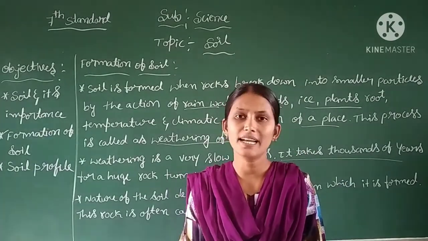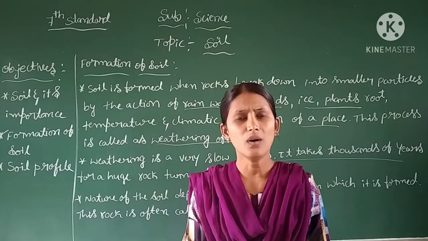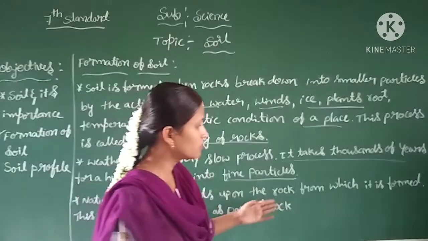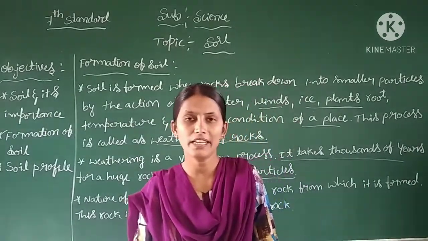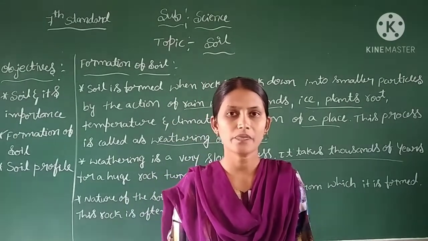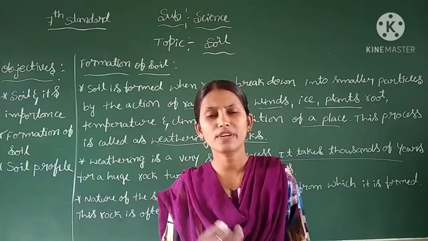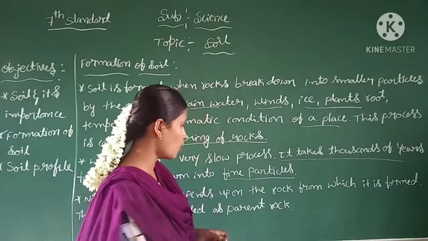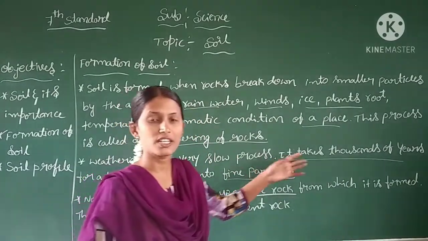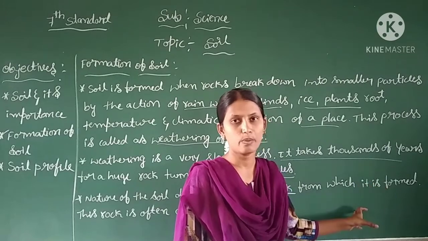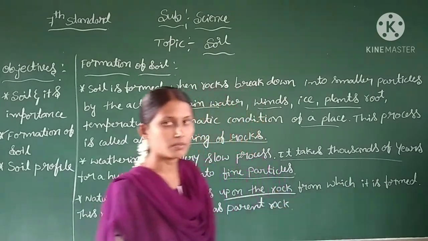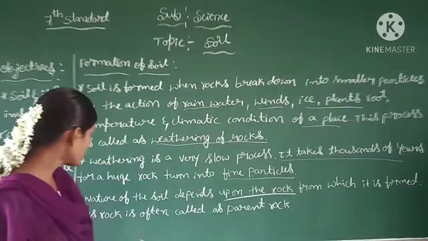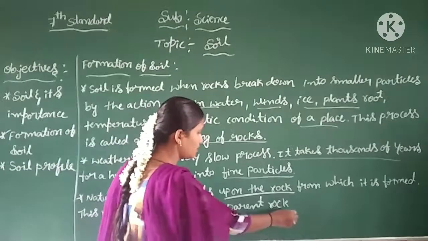I have observed there are different types of soil. How do the different types of soil occur? The nature of the soil depends upon the rock from which it is formed. We might have observed sand particles, black soil, red soil, different varieties of soil. How they have formed depends upon the type of rock from which it is formed. This rock is often called the parent rock.